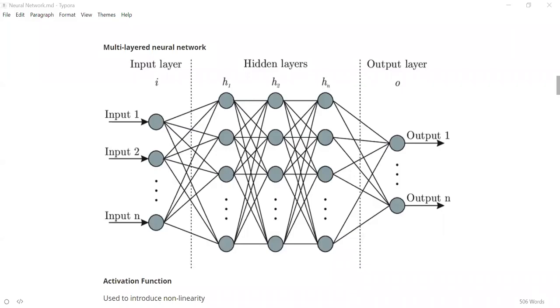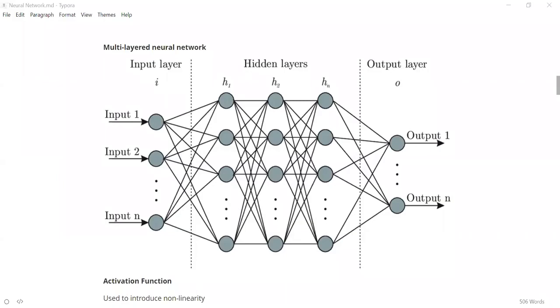If you have tabular data, you can see how many features are present in the table and use that many input nodes. Based on the input, you can create the input layer. In our case, since it is an image, every node is a pixel value.